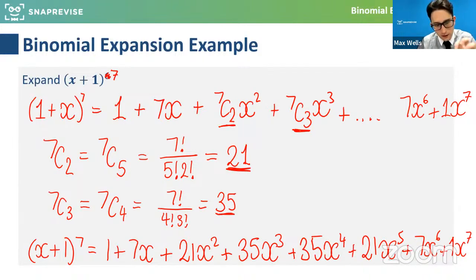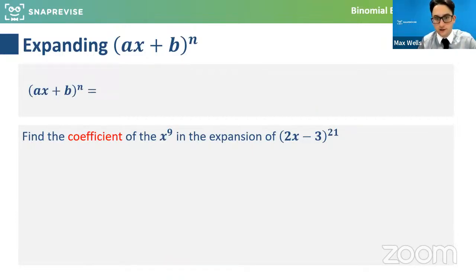I'm going to give another little extension of this idea now, if the brackets are a little bit harder than just 1 plus x. So again, we're doing this very generally, and then we're going to look at a specific example. If it's something like ax plus b, all to the power of n, what we do here is the constant term will be b to the power of n, because it will just be the b from every bracket multiplied together however many brackets there are. And there'll only be one way of getting that, because it's just the last term of everything multiplied together.